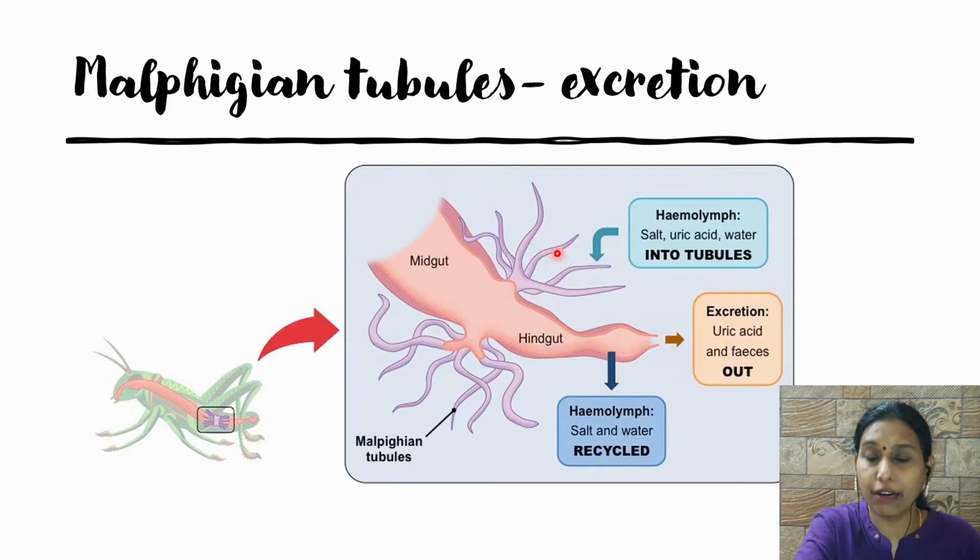Here, it is these Malpighian tubules which are actually absorbing the salt, uric acid and excess water from the cavity, and through it comes to the hind gut, and along with the feces, uric acid is also removed. Uric acid is a product of nitrogenous metabolism. It's a nitrogenous waste. Okay, in our body, nitrogenous waste is filtered by kidneys. Whereas here, it is Malpighian tubules which are helping the organism to get rid of the nitrogenous waste.